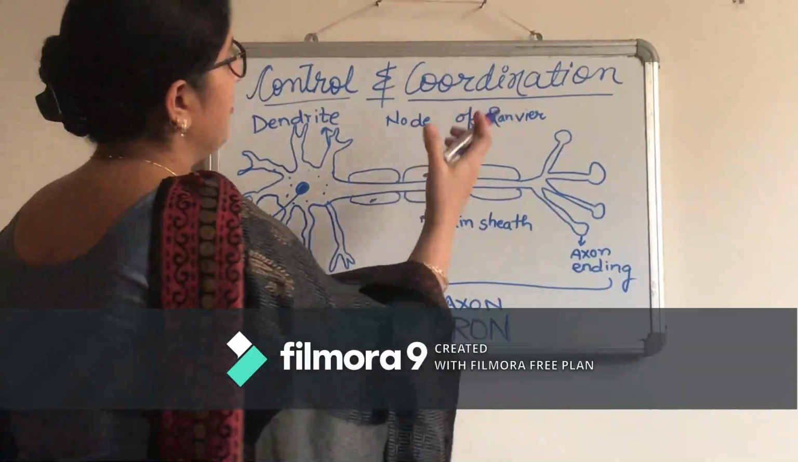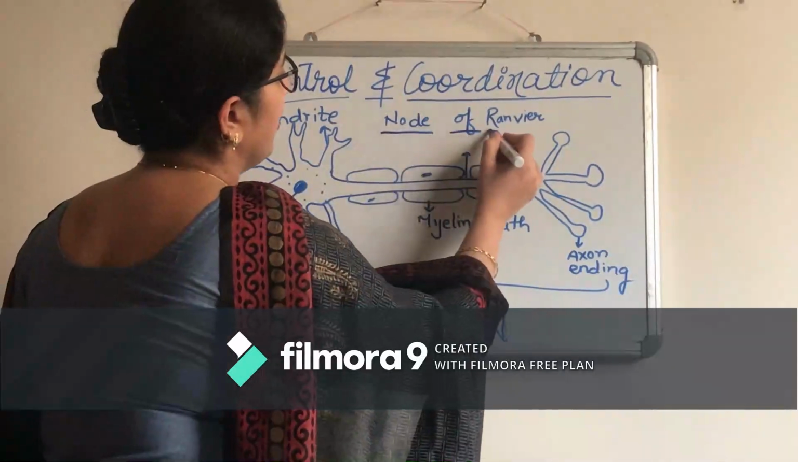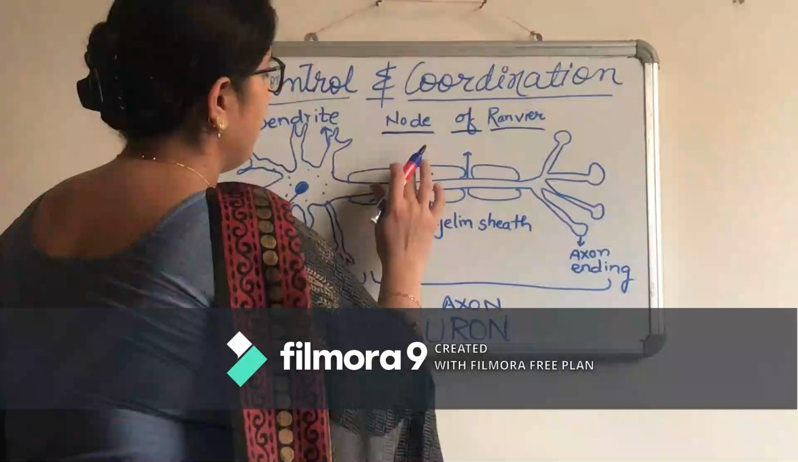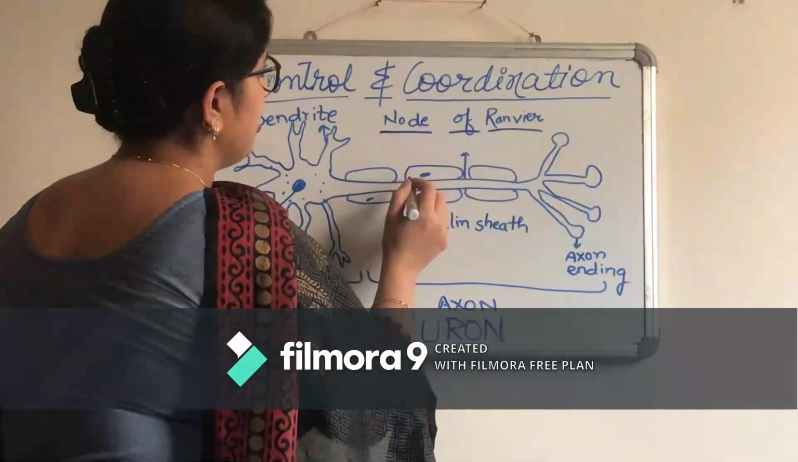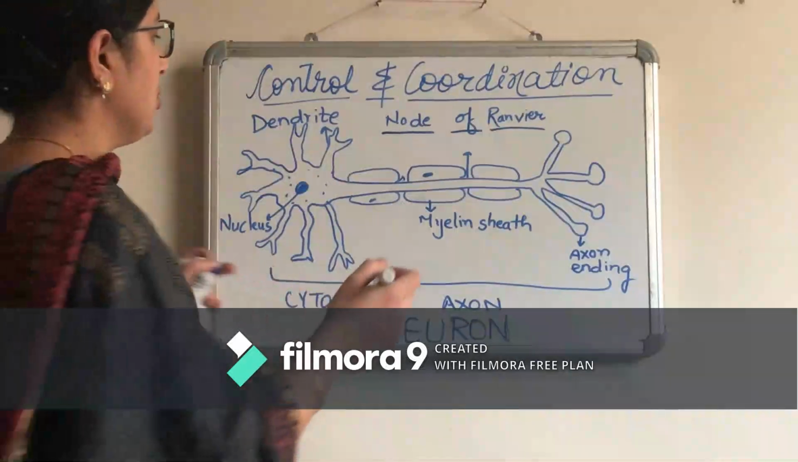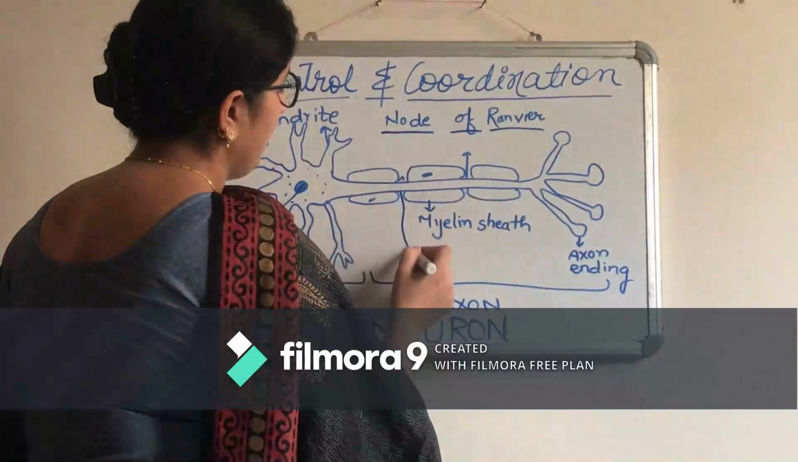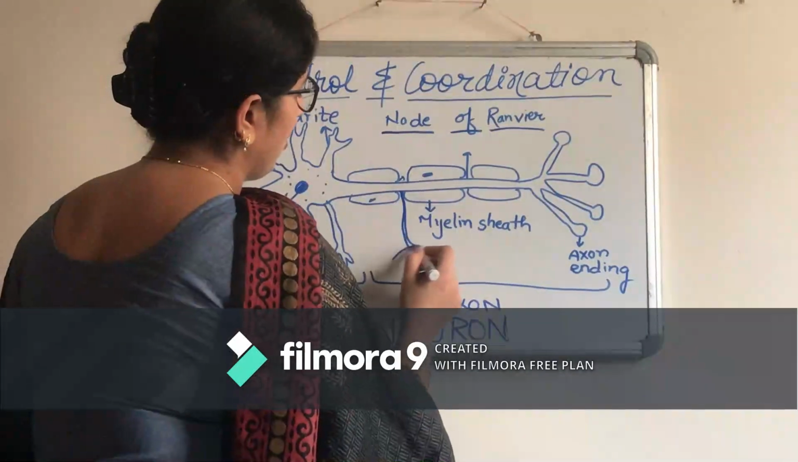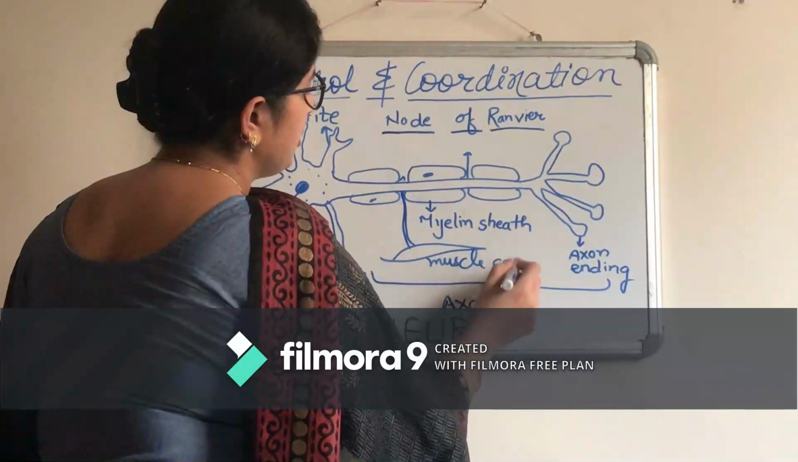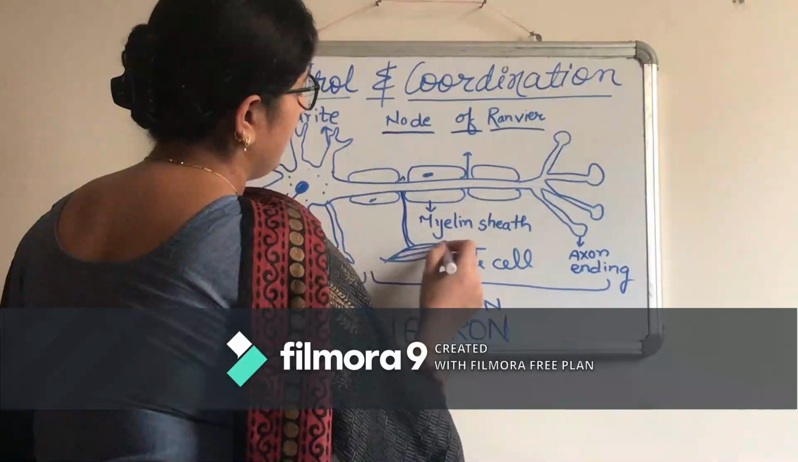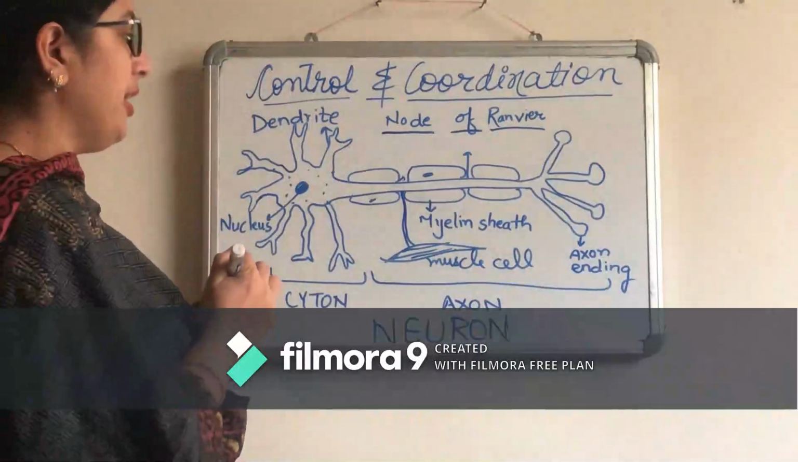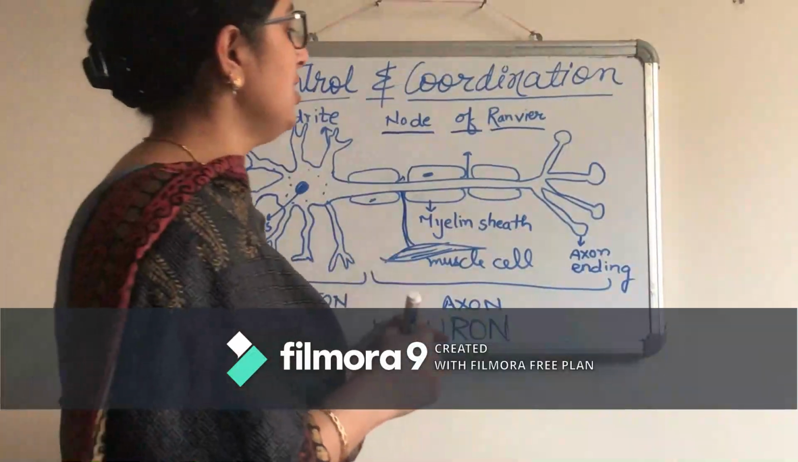But here I have labeled a thing, the node of Ranvier. These are the places where the myelin sheath is missing. I have drawn them. Here the myelin sheath is not present. There is a role of this node of Ranvier also, that from here one more axon may arise or enter a muscle cell, which will help in the change of the positioning of the muscle cell. Later on we will discuss the neuromuscular junction.